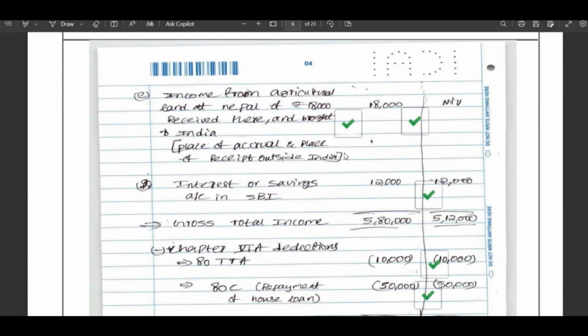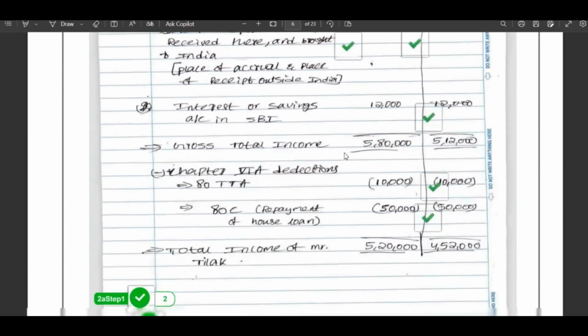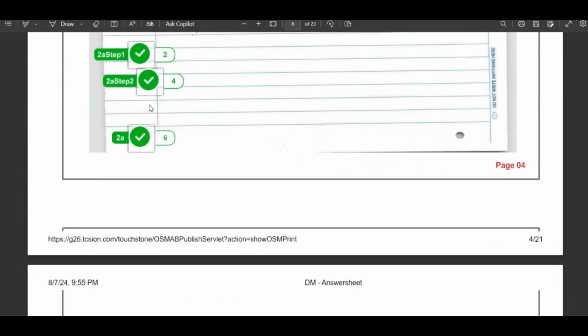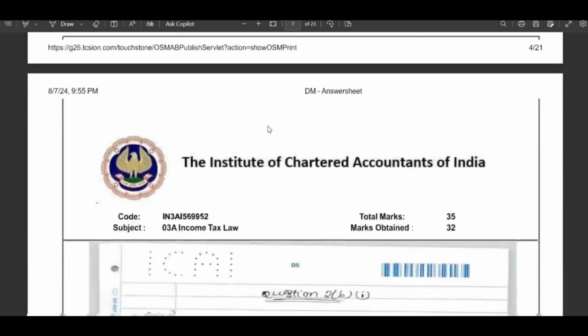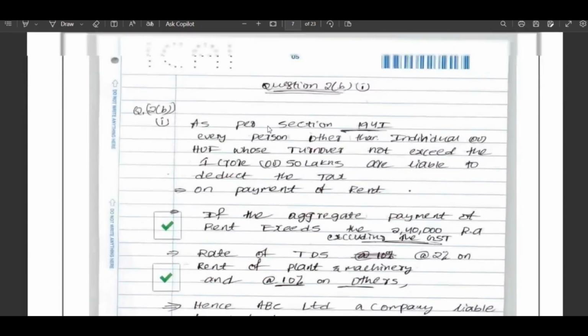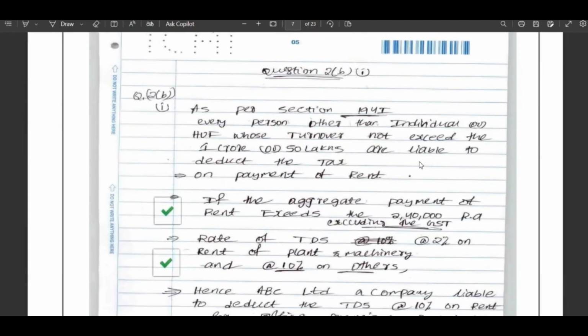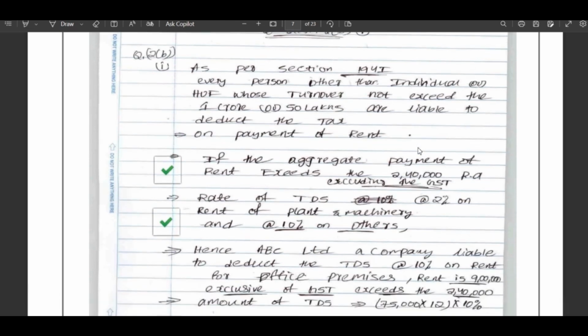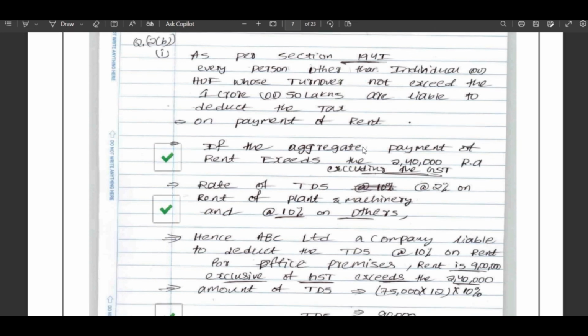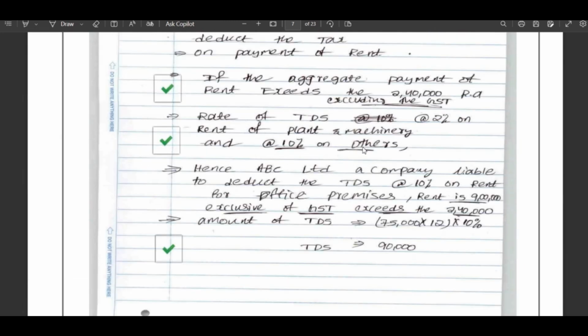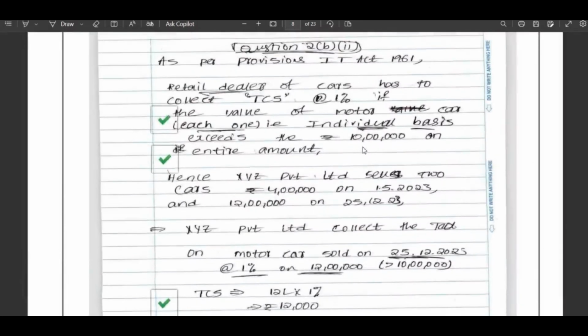Like this, if you write the provision for the entire answer, you may get full marks. So here I got 6 by 6 marks for this answer. Before writing the answer, you should write the provision. Here I write the provision first, and what are the rates and limit for section 194I. Finally, I write the practical answer.